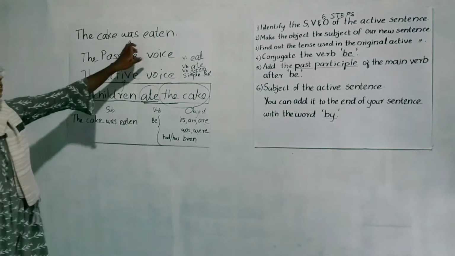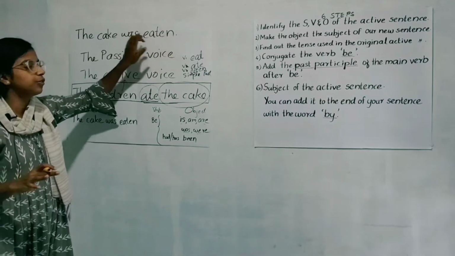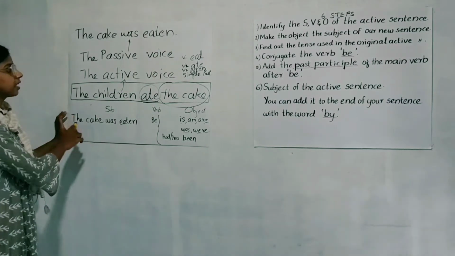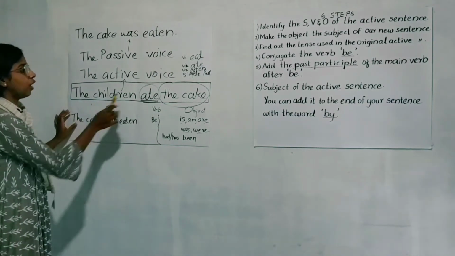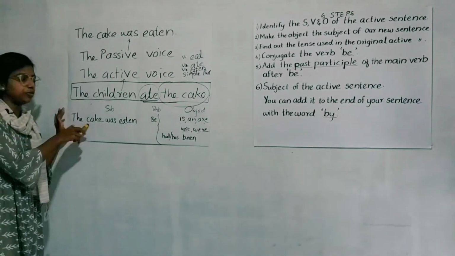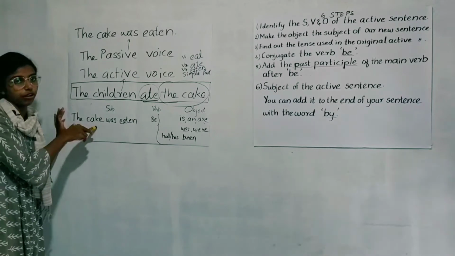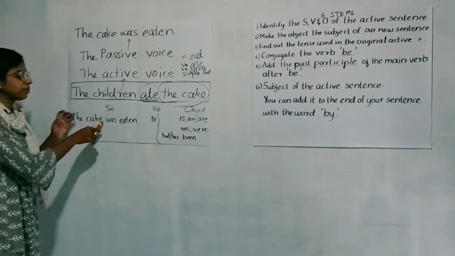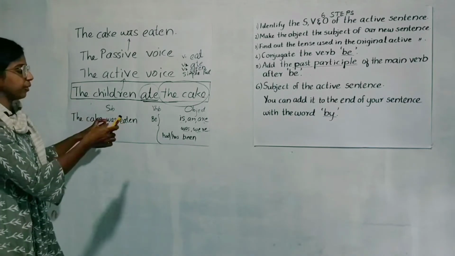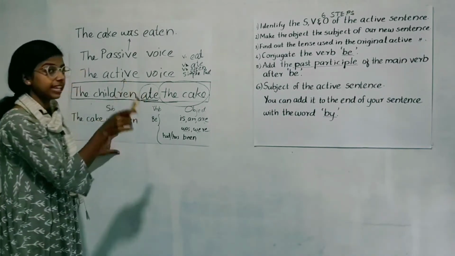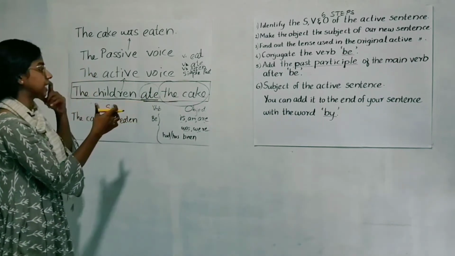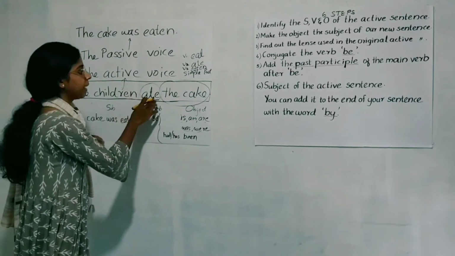So our passive sentence is formed. First, what did we do? We made the object of our active sentence into the subject of our new sentence. Then we checked in which tense our active sentence is, and we understood that it is in past tense.